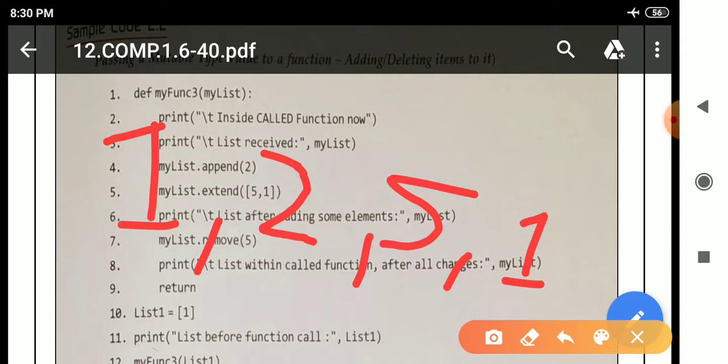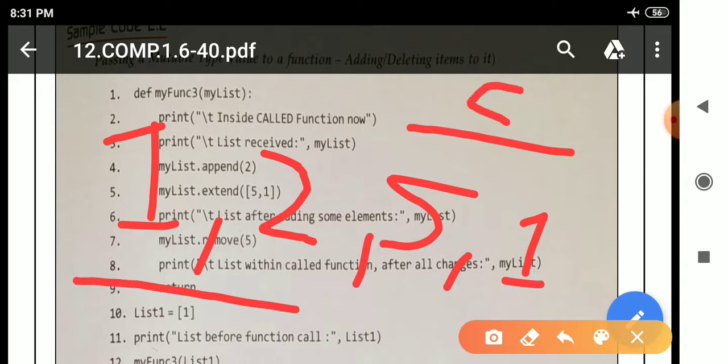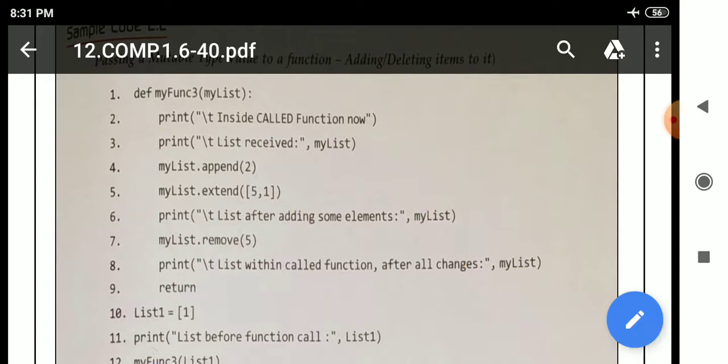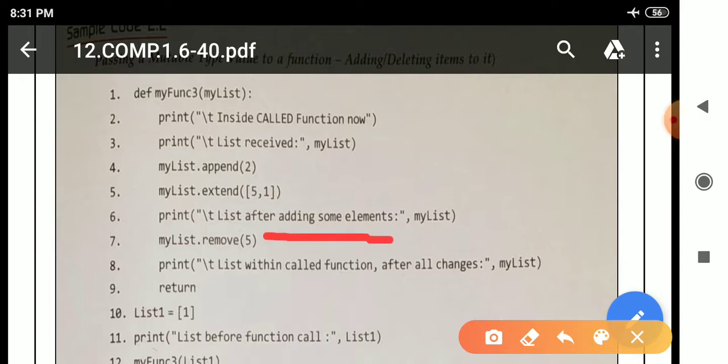This is coming due to the extend method, and this is coming due to the append method. This is extend and this is append. So we are getting it like this. After line number 5 it will move to line number 6. In line number 6 there is a print statement: print, parentheses, double quotation, backslash t, "list after adding some element". Due to backslash t, which is a tab character, it will leave some tab space. So it will print this complete message.